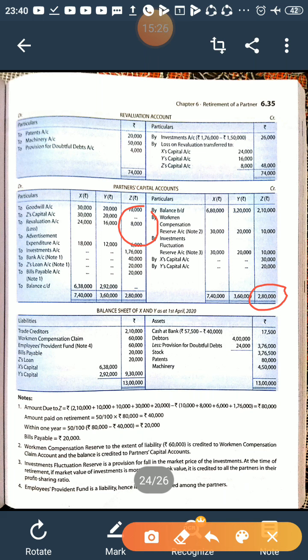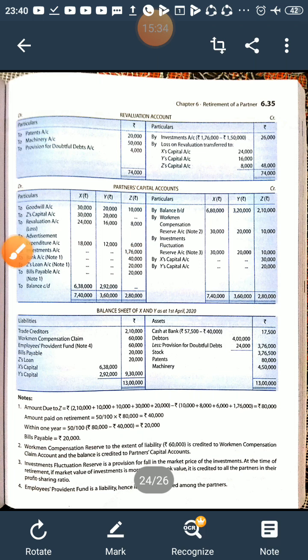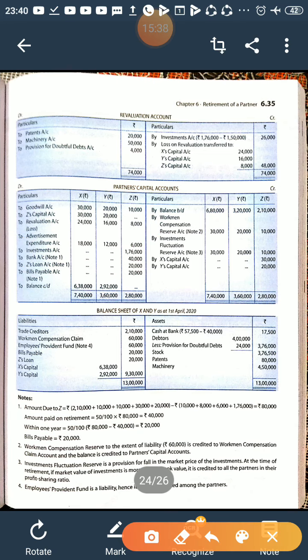Apart from this, 1,76,000 is also there. So his total amount due is here. They have shown the calculation: 2,80,000 minus 10,000 minus 8,000 minus 6,000 minus 1,76,000. The amount due is 80,000.